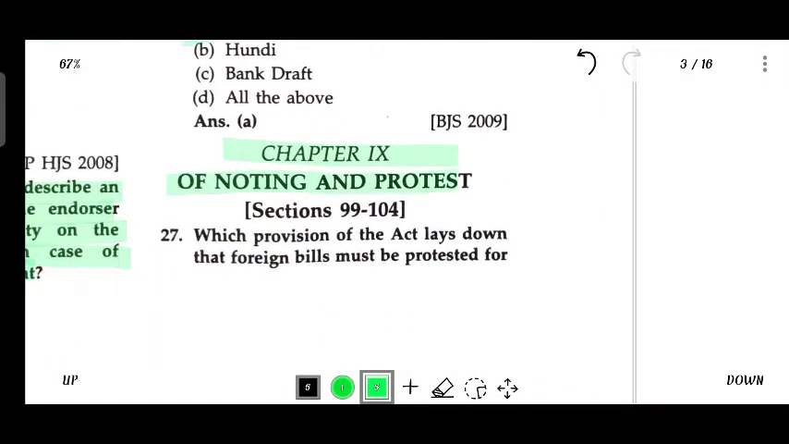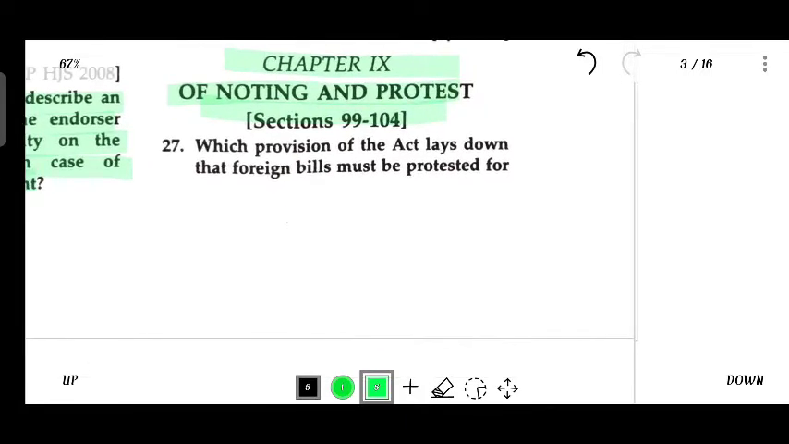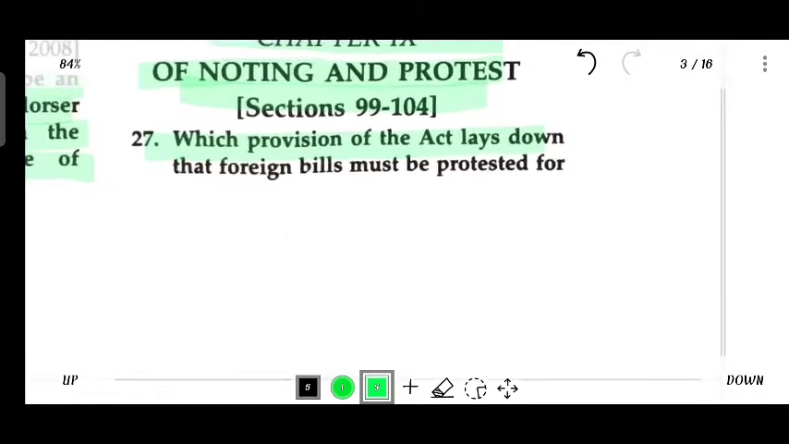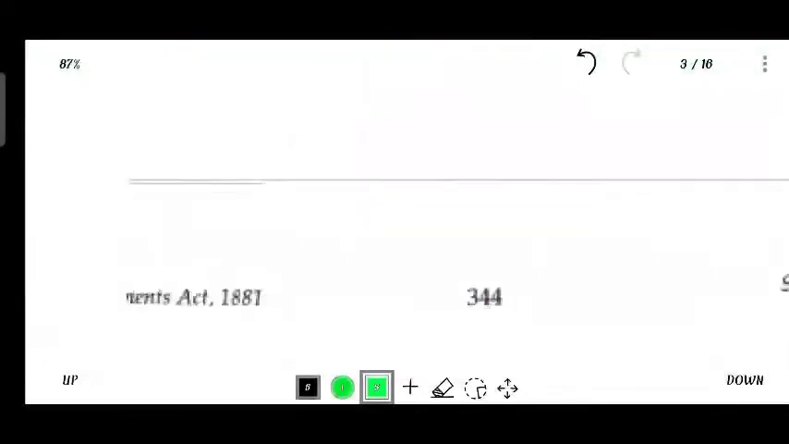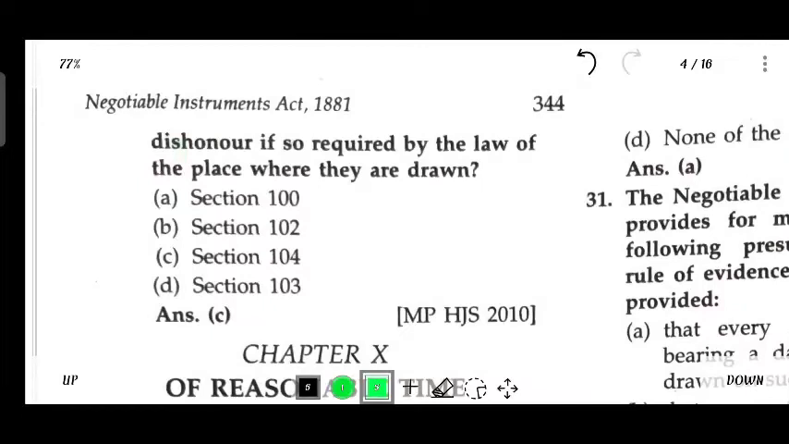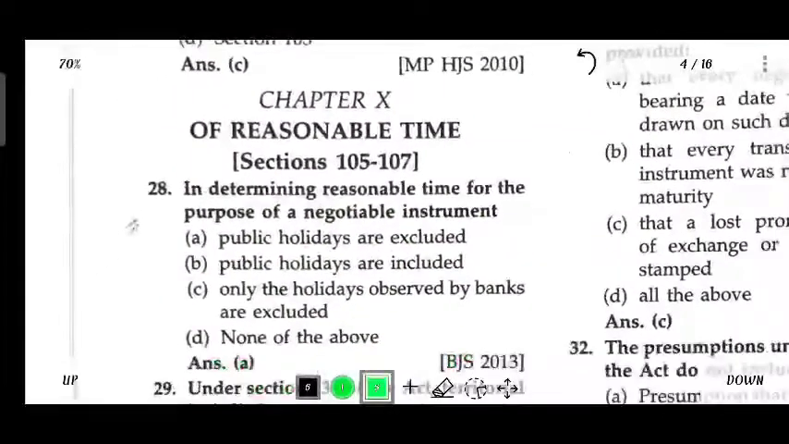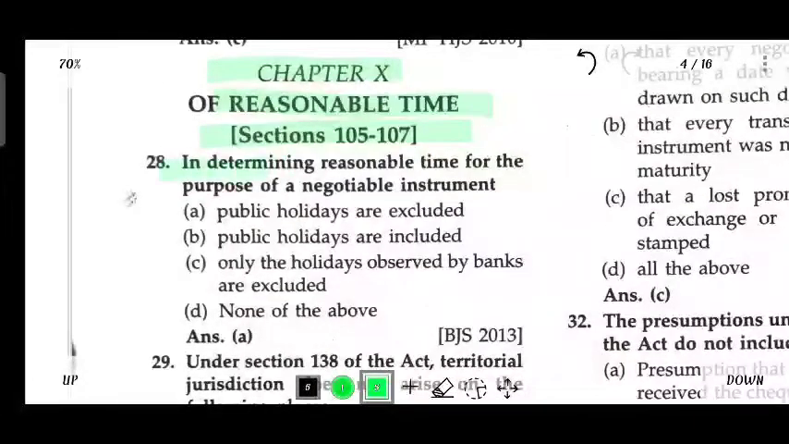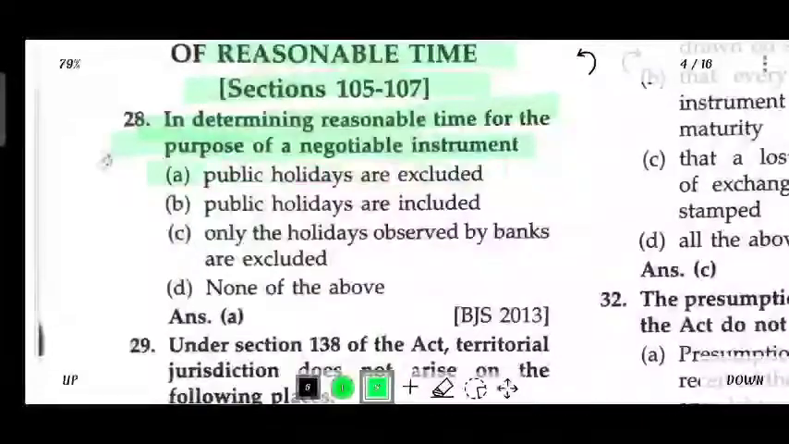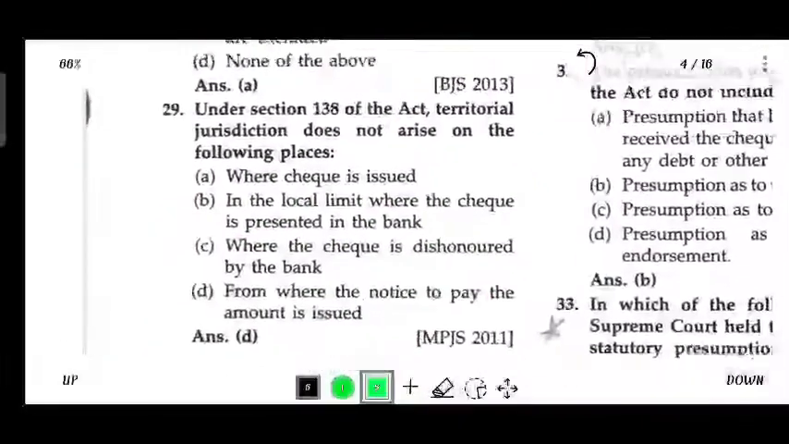Chapter 9, Noting and Protest, Section 99 to 104. Which provision of the Act lays down that a foreign bill must be protested for dishonor if so required by the law of the place where it was drawn? Section 104. Chapter 10, Reasonable Time, Section 105 to 107. In determining the reasonable time for the purpose of a negotiable instrument, public holidays are excluded.